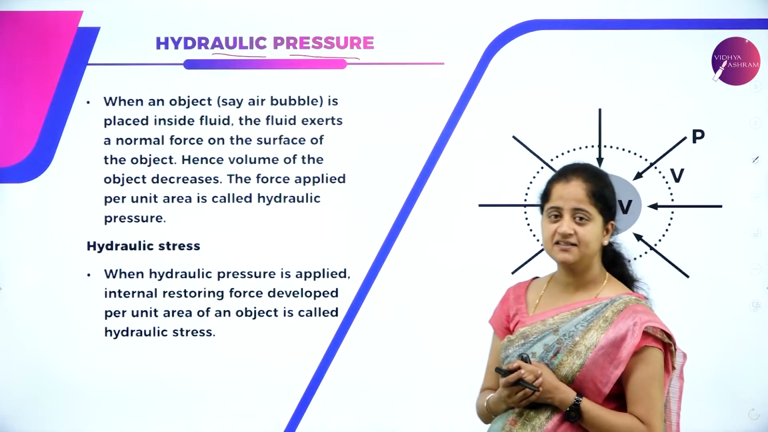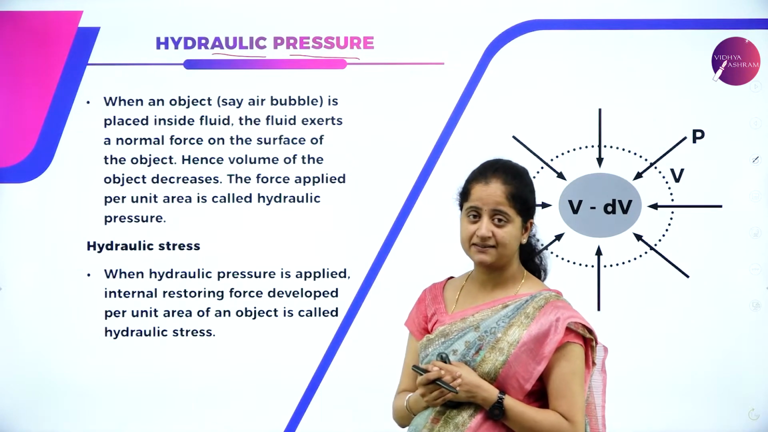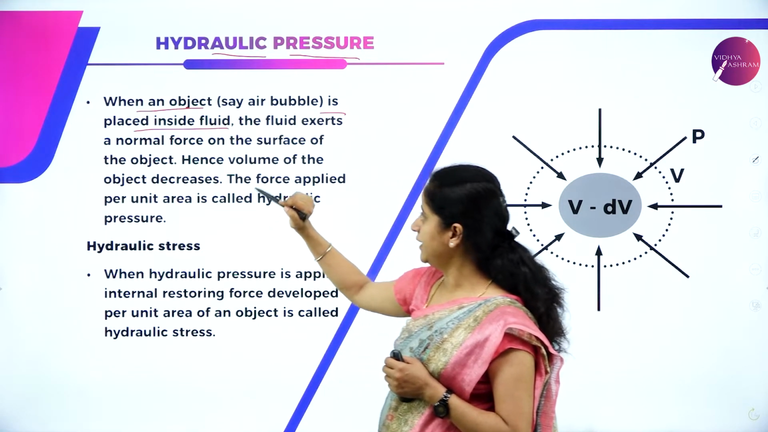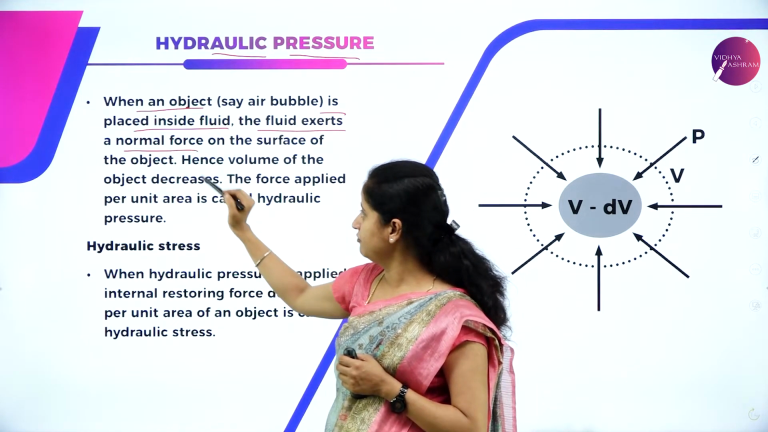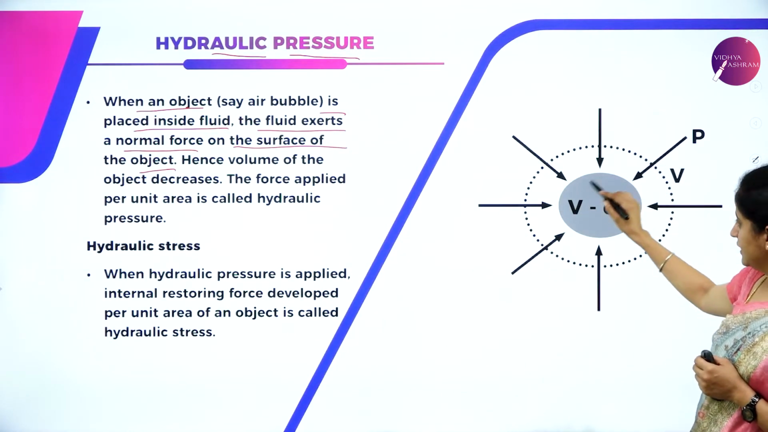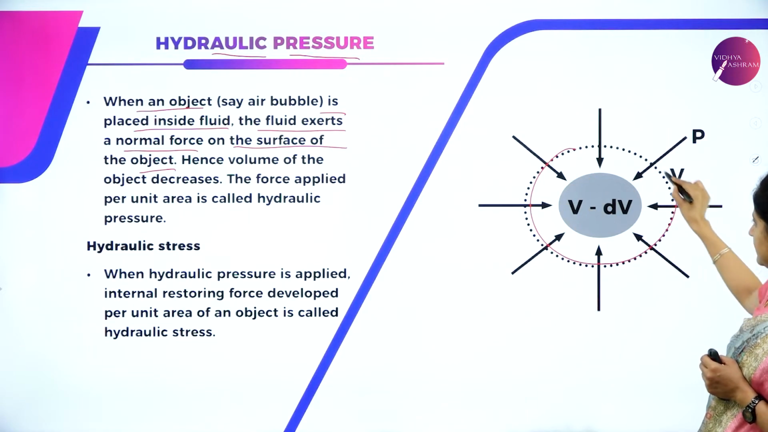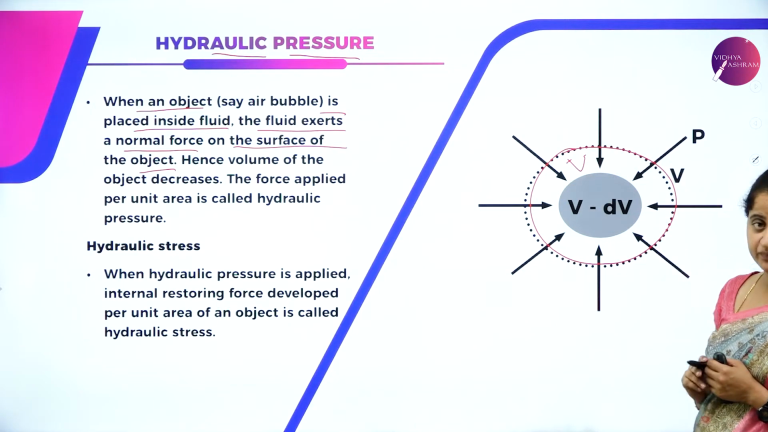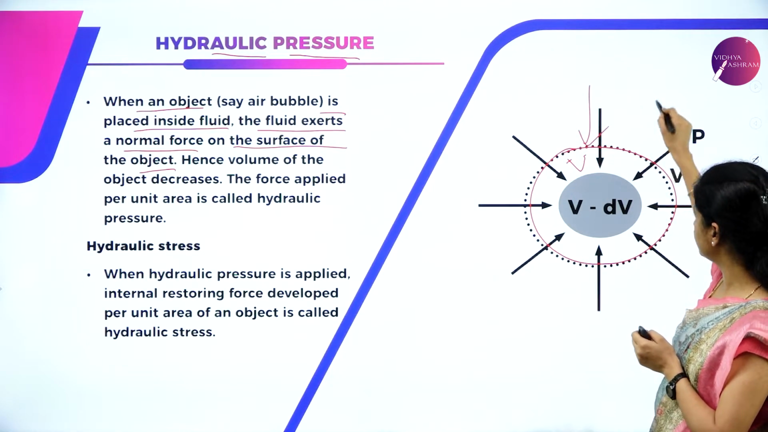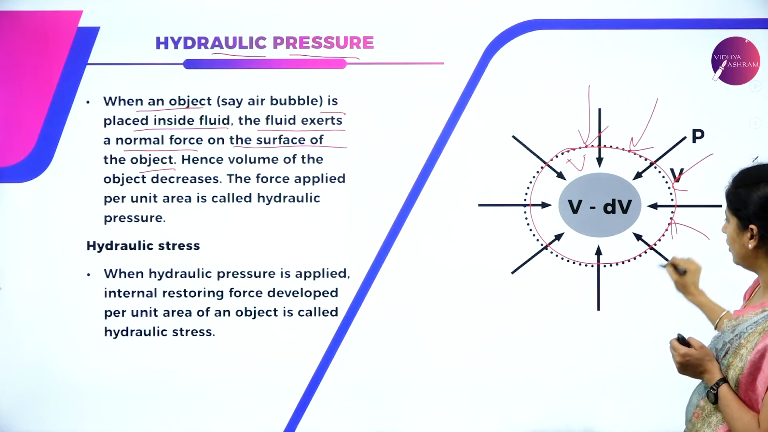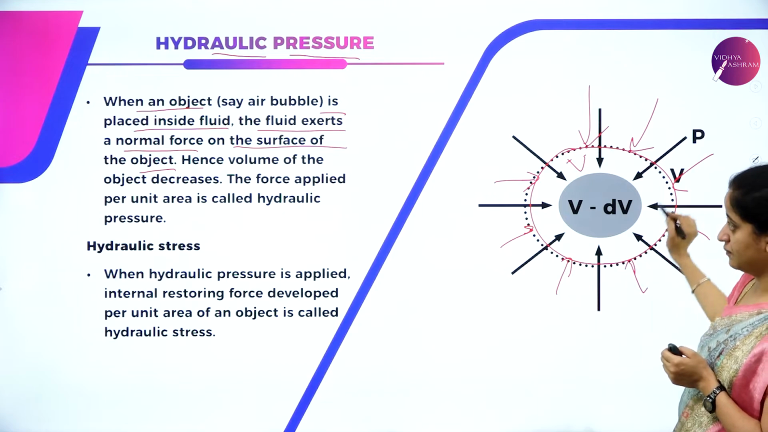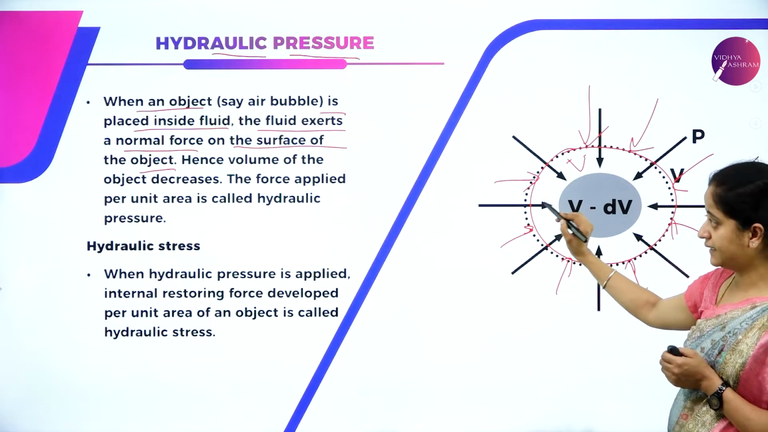So let us understand this hydraulic pressure concept by taking one example. When an object is placed inside a fluid, the fluid exerts a normal force on the surface of the object. So for example, if this is an object, let us say whose volume is V. So I am placing this inside the liquid. What happens? The liquid molecules will exert force on this object in all directions, correct? On the surface of the object, the fluid is exerting some force.